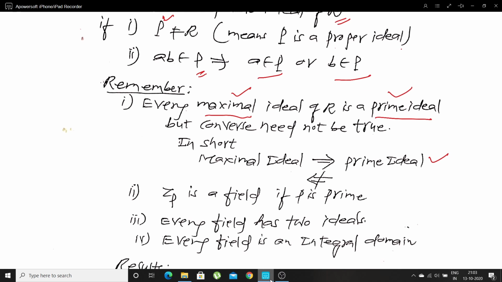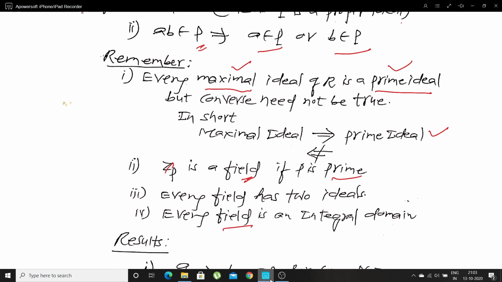One more result: Z_p, the integers modulo p, is a field if p is a prime. That means if p is prime, then the integers modulo p form a field. We know that every field is an integral domain. One more result: every field has two ideals. I'll take examples so that you will understand the first, second, third and fourth results. I'll take examples related to these results.